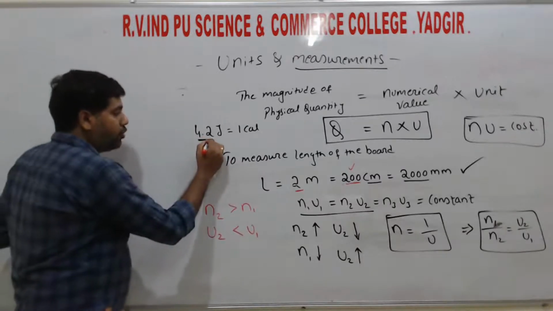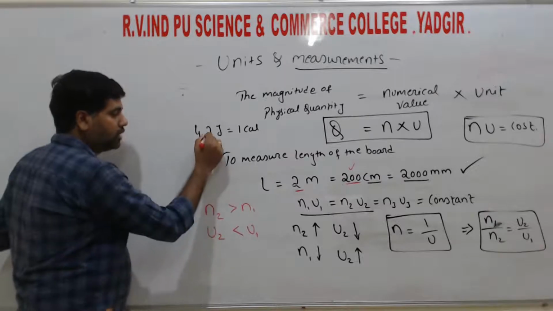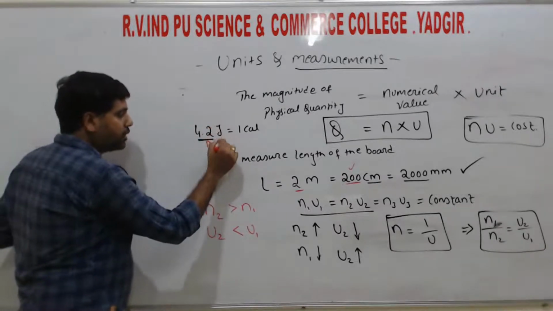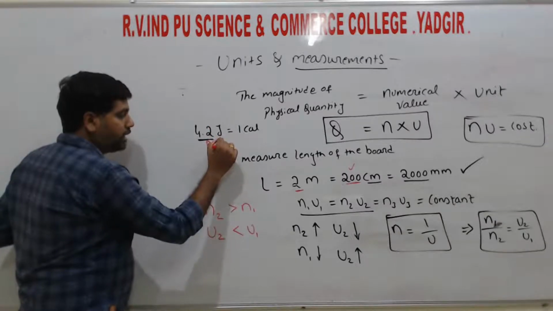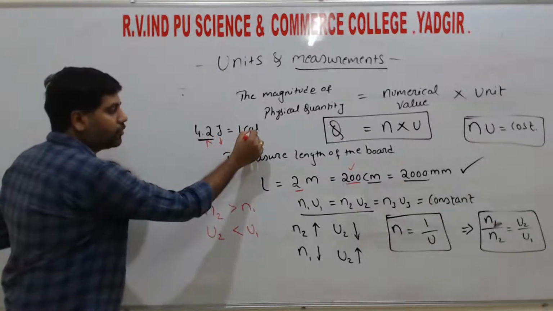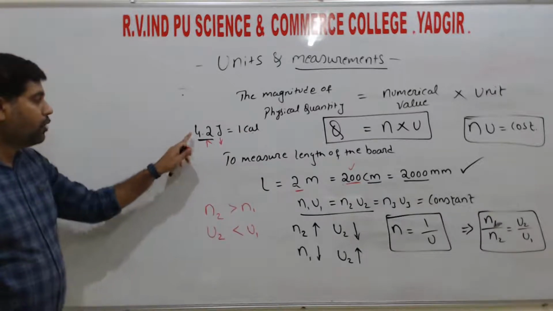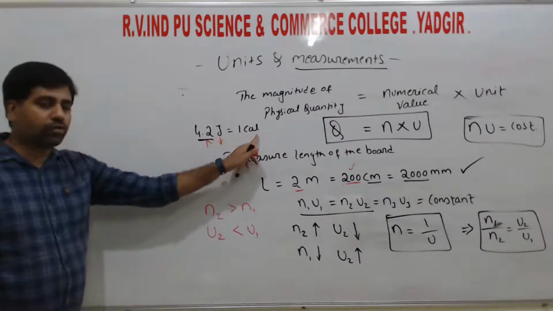The numerical value of joule is more, hence the unit joule is less compared to the calorie.